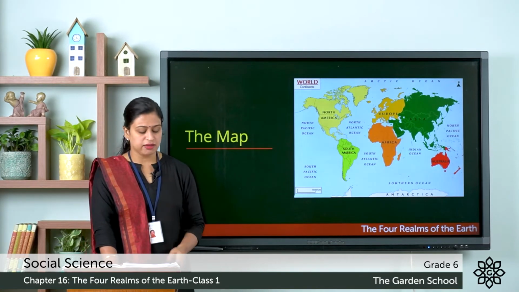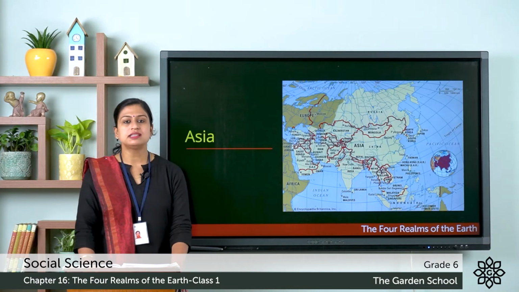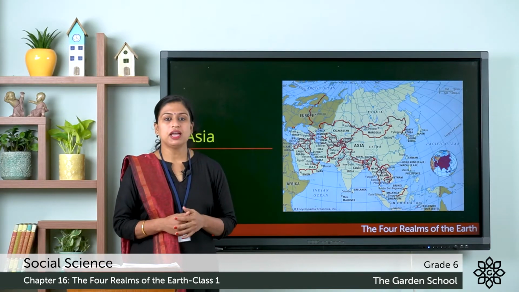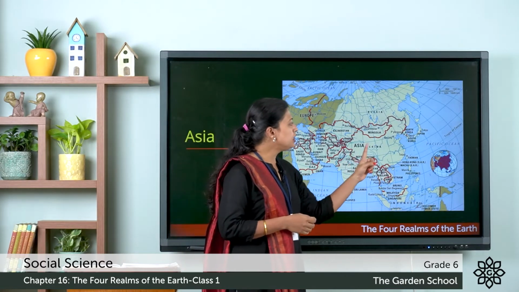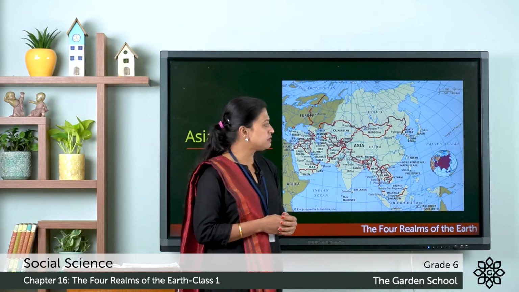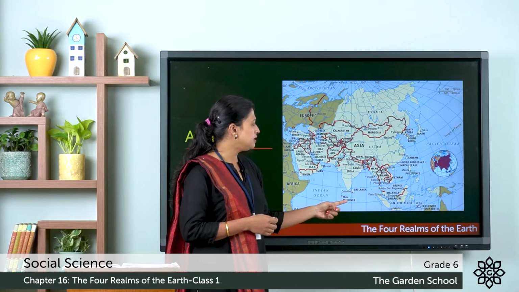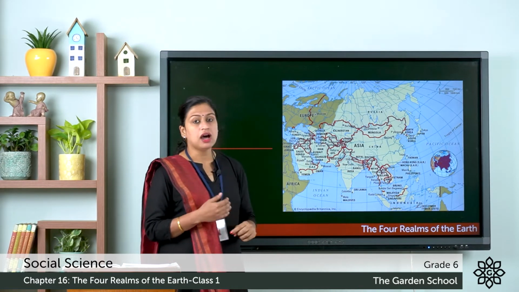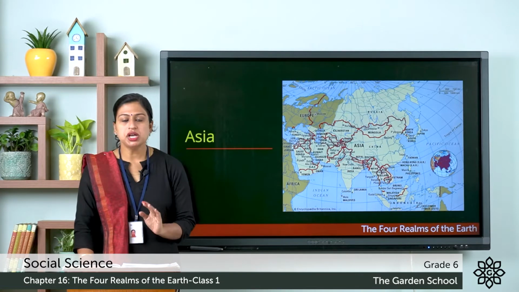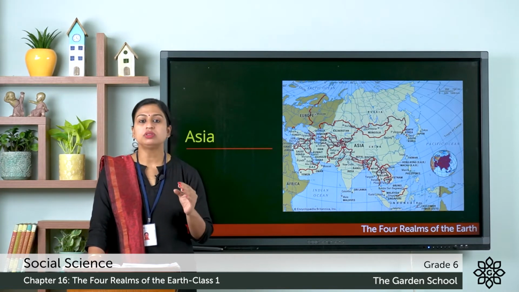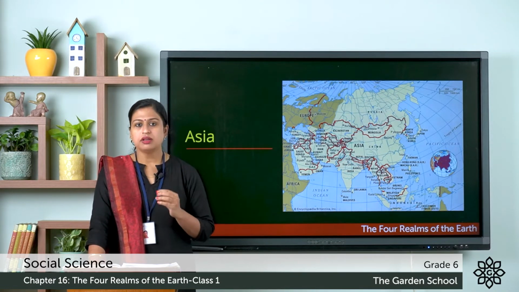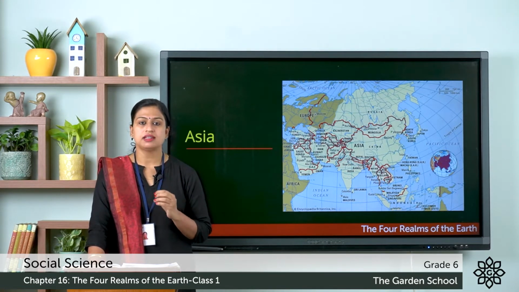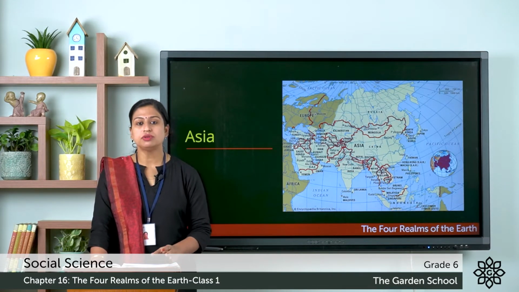So let's discuss them one by one. The first one is Asia. You all know that Asia lies in the northern hemisphere, and here you can see to the east of Asia lies the Pacific Ocean, to the south lies the Indian Ocean, to the north lies the Arctic Ocean. Asia is the largest continent both in terms of geographical area and population. In Asia you can find the highest mountain, that is Mount Everest, and also the lowest land region, that is the Dead Sea.